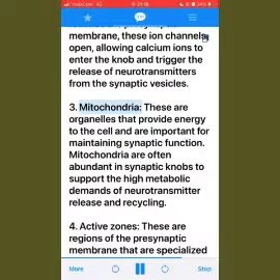3. Mitochondria. These are organelles that provide energy to the cell and are important for maintaining synaptic function. Mitochondria are often abundant in synaptic knobs to support the high metabolic demands of neurotransmitter release and recycling.